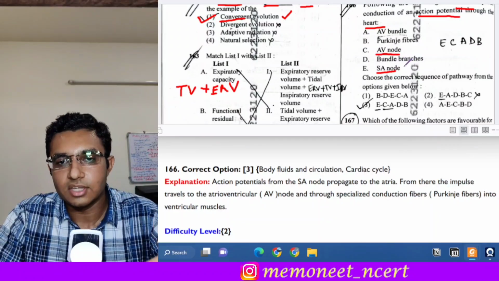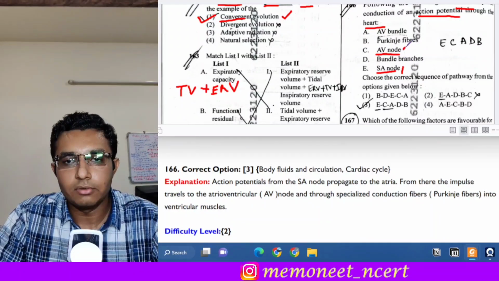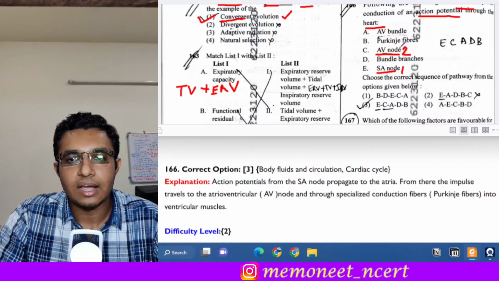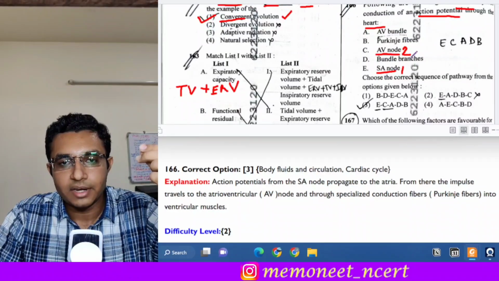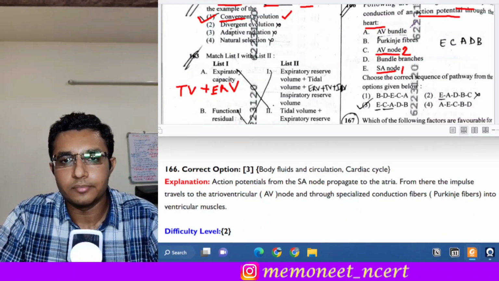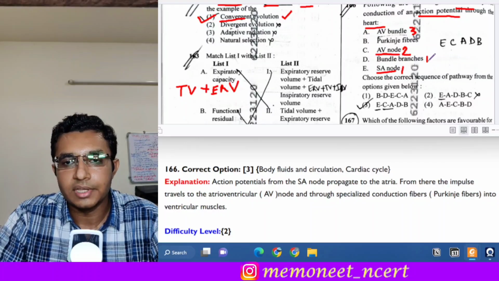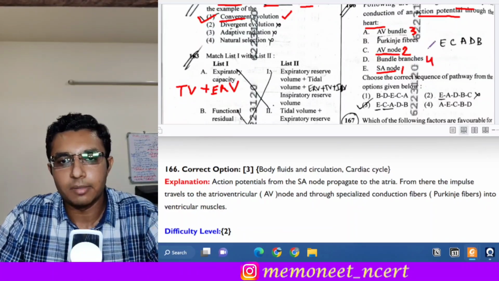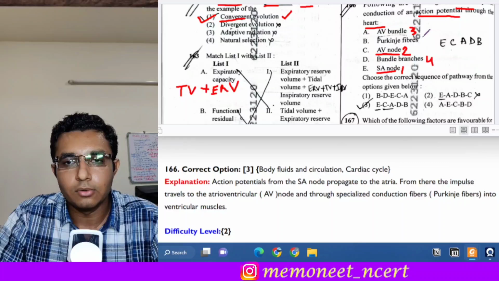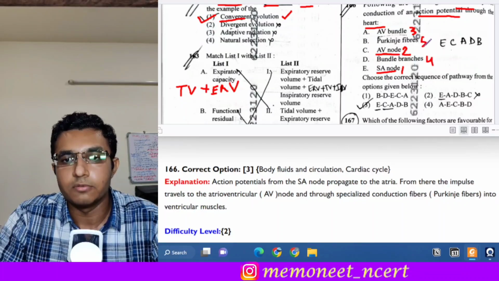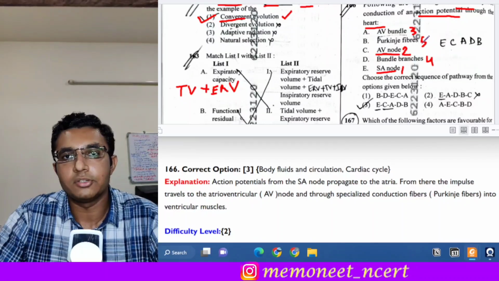Then after the AV node, it will pass to the AV bundle, which will be the third one. After that, it will move to the bundle branches, the left bundle branch and the right bundle branch, and at last it will go to the Purkinje fibers, which will supply the individual ventricular muscles.